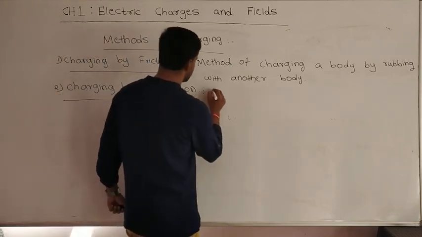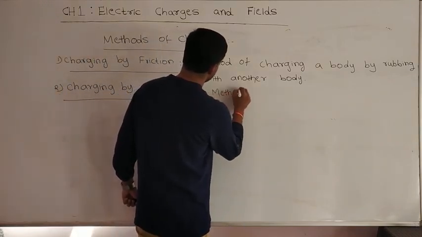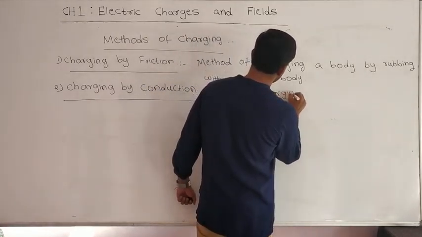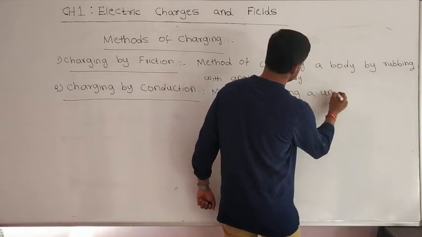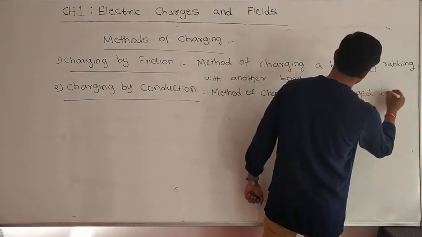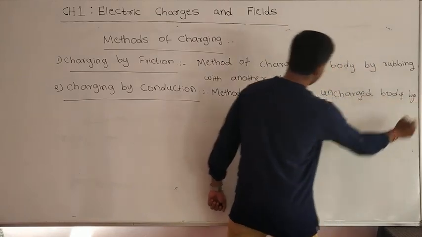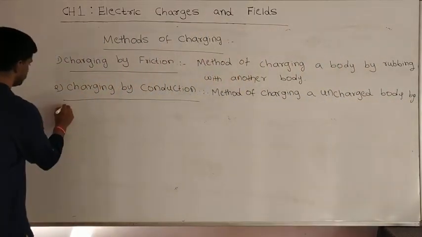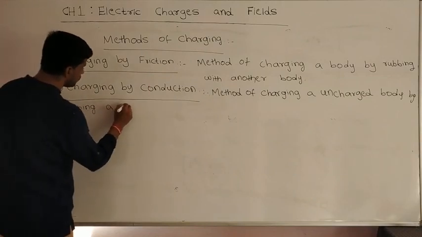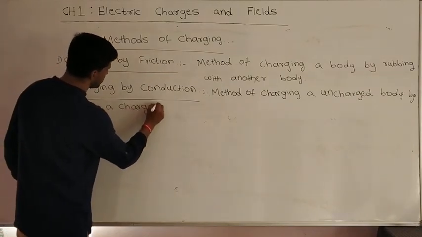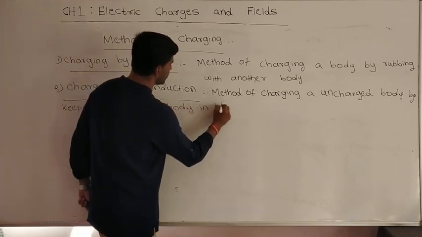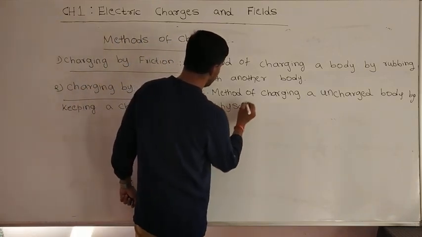Charging by conduction is the method of charging an uncharged body by keeping a charged body in physical contact with it.